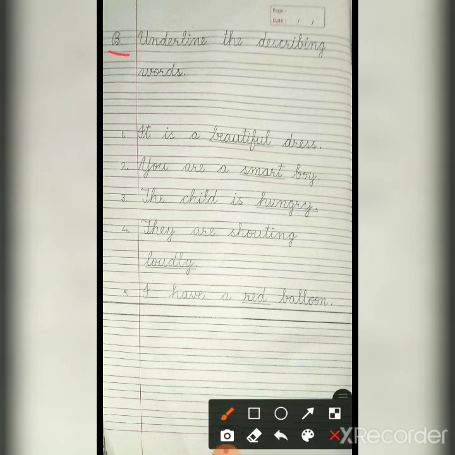Write B. Underline the describing words. Put number 1 and write, it is a beautiful dress. Underline the word beautiful. Number 2, you are a smart boy. Underline the word smart.